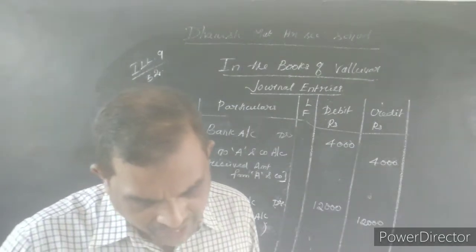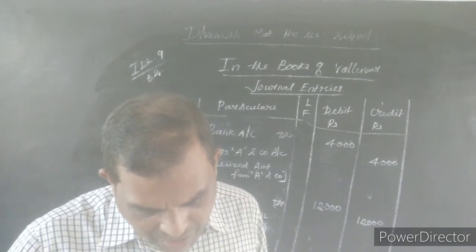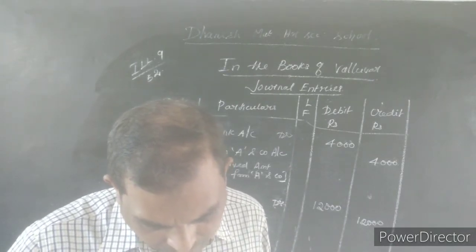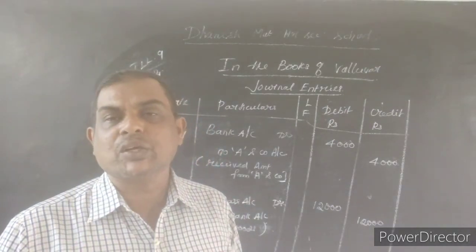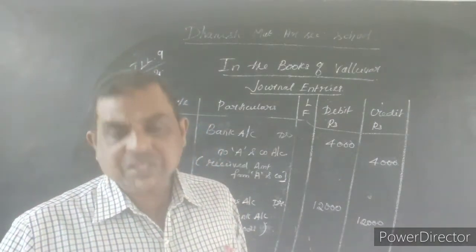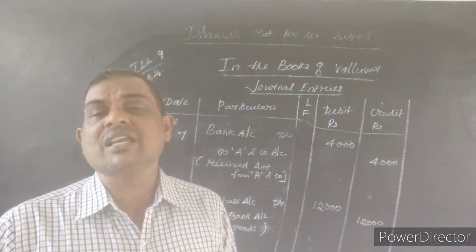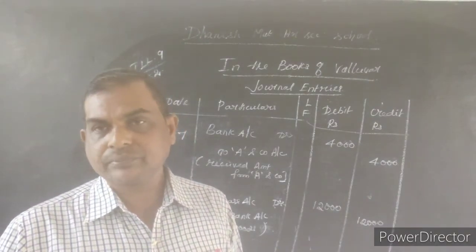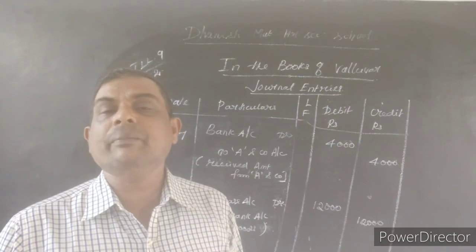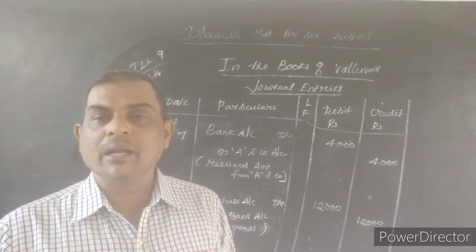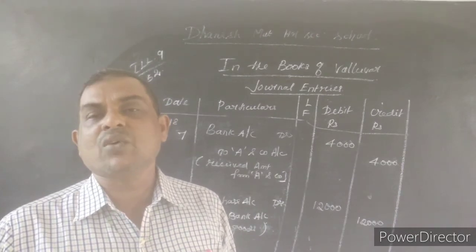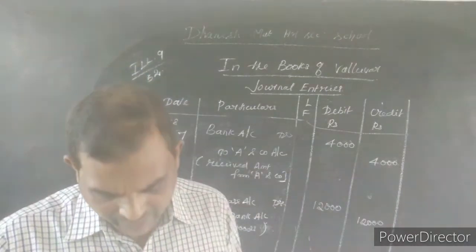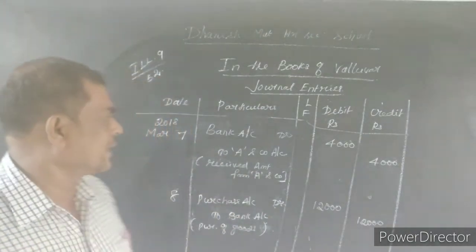Now the next transaction is stationery purchased and paid through net banking. Net banking is related to bank account. Purchase of stationery is nothing but expenses. So expenses will be debited as per the nominal account rule. So stationery account will be debited and bank account will be credited.